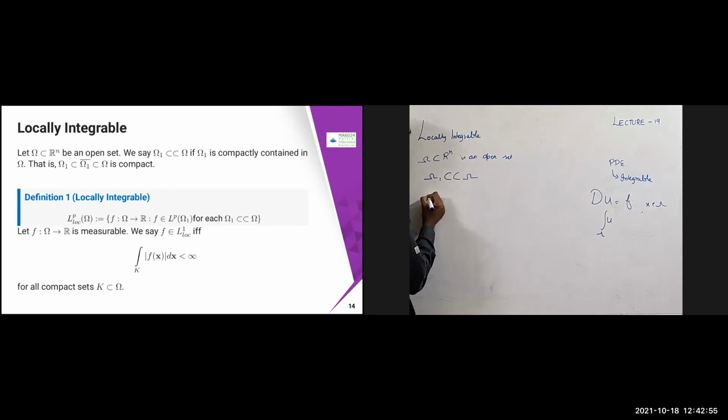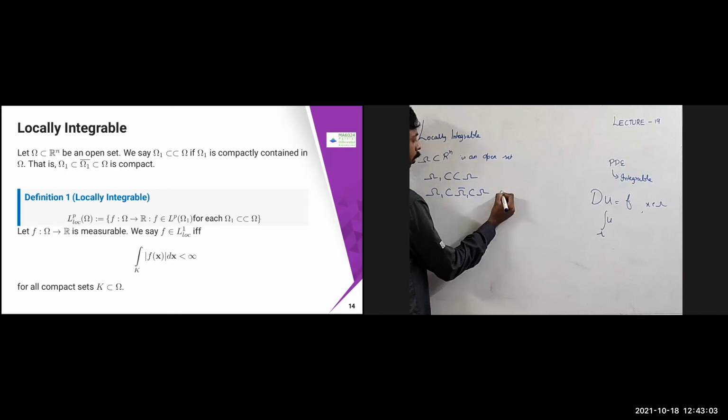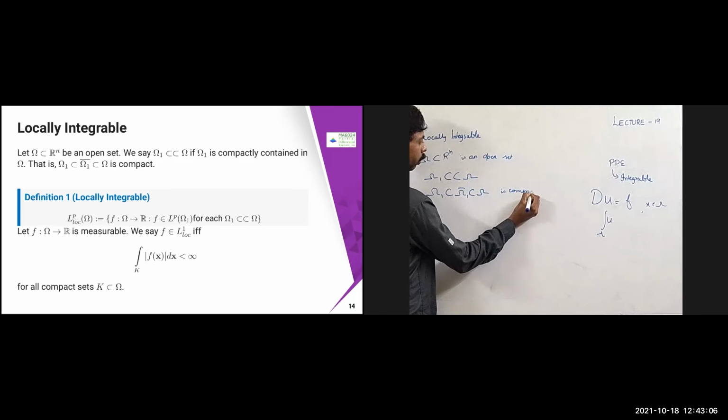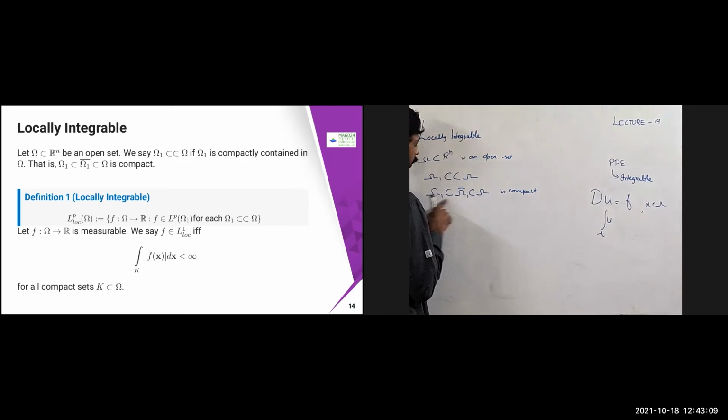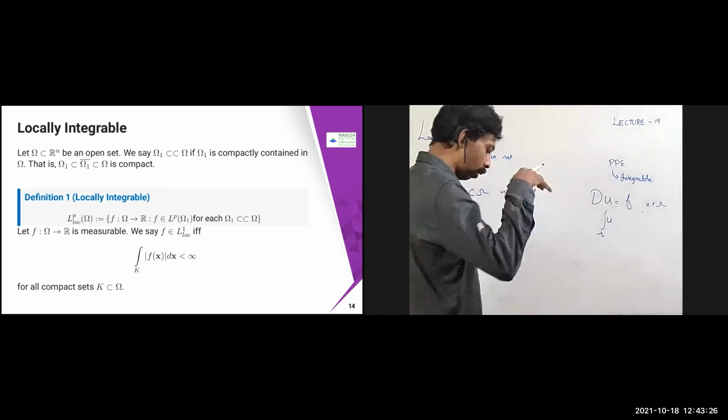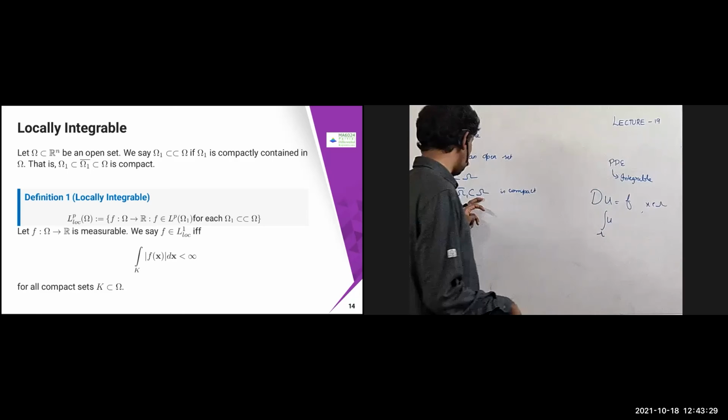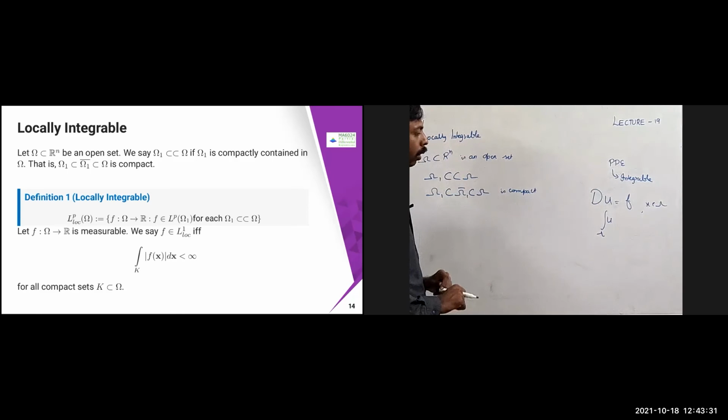The meaning of this symbol is that omega 1, which is a subset of omega 1 bar, should be a subset of omega and is compact. So it is obvious: omega 1 is a subset of omega 1 bar, that also should be a subset of omega, and that is compact. This symbol is called compactly contained in omega. It means you take any open set and take the closure. That closure also should be a subset of omega and that should be compact. In that case we say that this is compactly contained in omega.